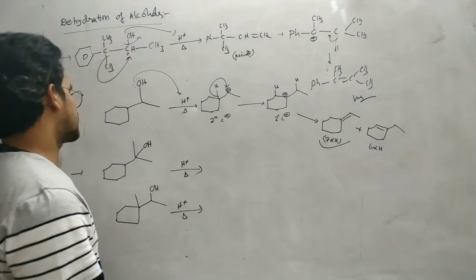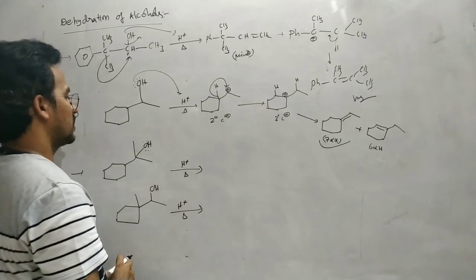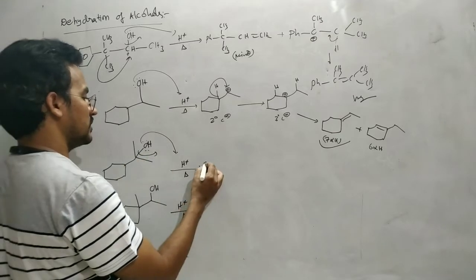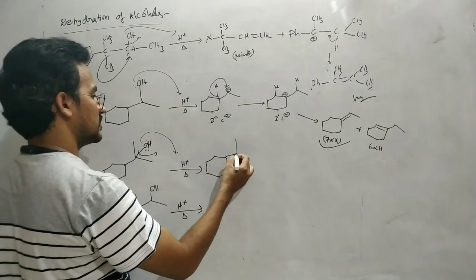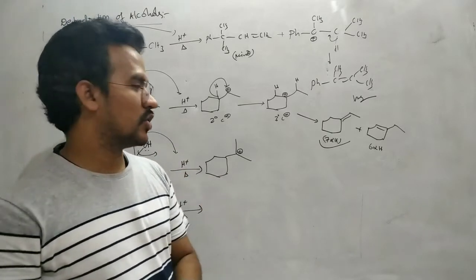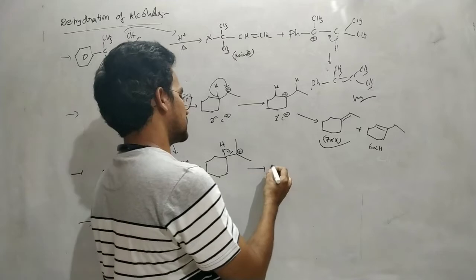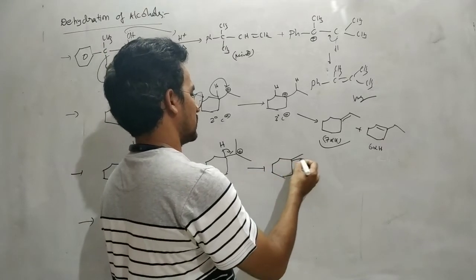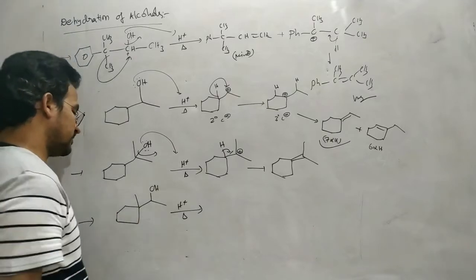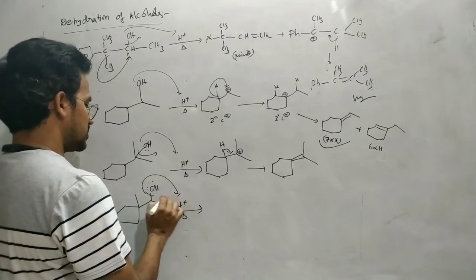That's it. Now in this reaction, again this one, protonation of this OH, removal of the water molecule. So as a result, we will get the tertiary carbocation. This is the tertiary carbocation. Here there is no further rearrangement, and directly here a proton is removed. So in this case, this is the major product.